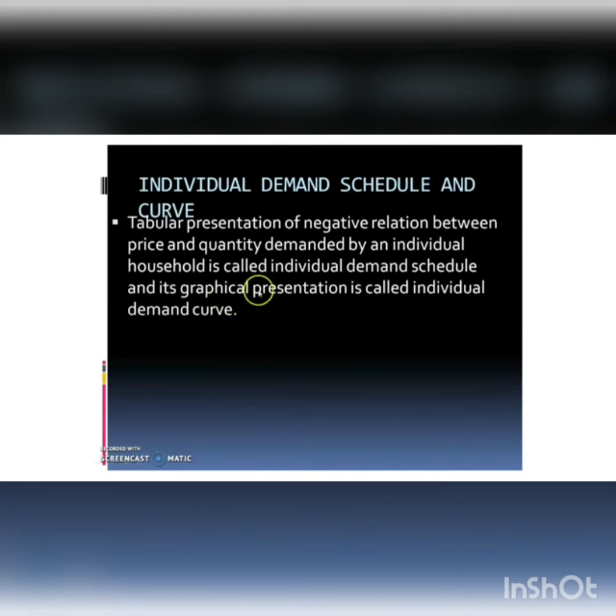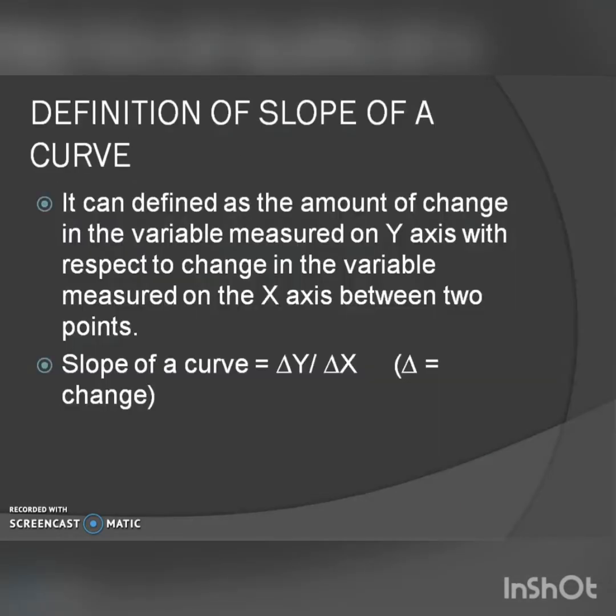The tabular presentation of negative relation between price and quantity demanded by an individual household is called individual demand schedule, and its graphical presentation of this relation, that is negative relation of price and demand, is called individual demand curve, and defined as the amount of change in the variable measured on y-axis with respect to change in the variable measured on x-axis between 2 points.